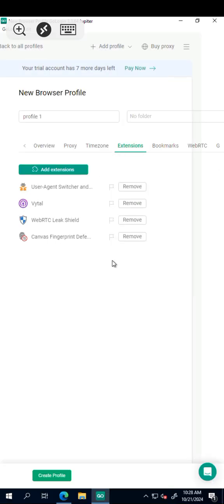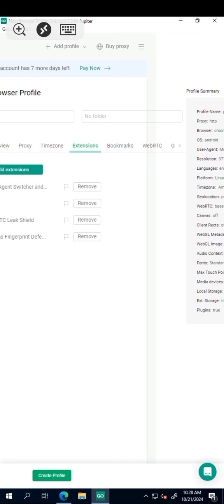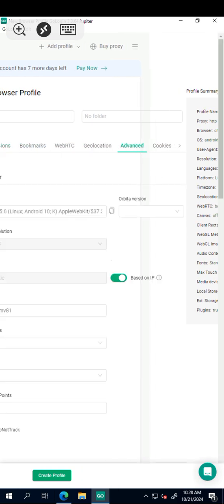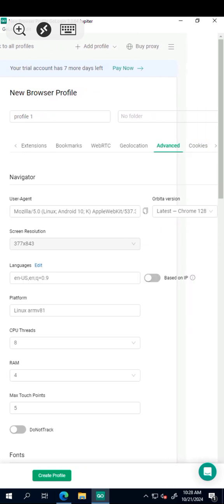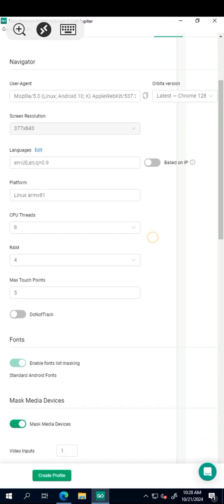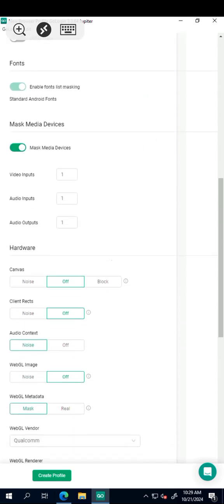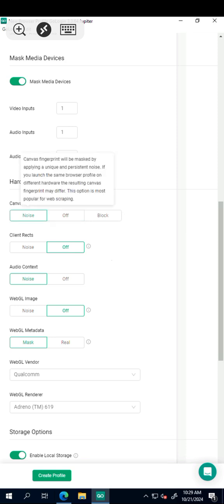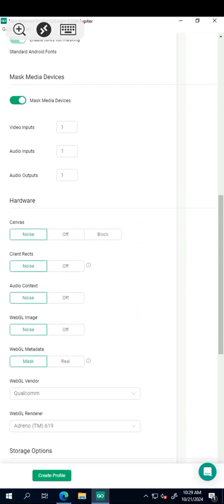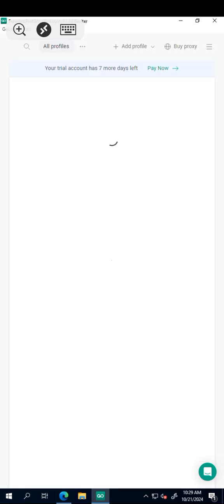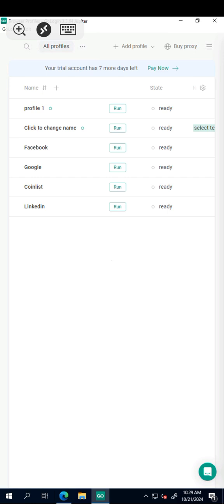The next thing you'll be doing with this is to go and select, if you skip any of this video, you won't get this thing. Select advanced, then the language, untick the language, then you come and select all these things. Select canvas, select this. Then after selecting them, click on create profile. After this, you click on run.